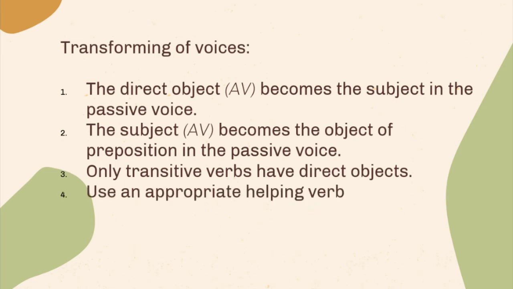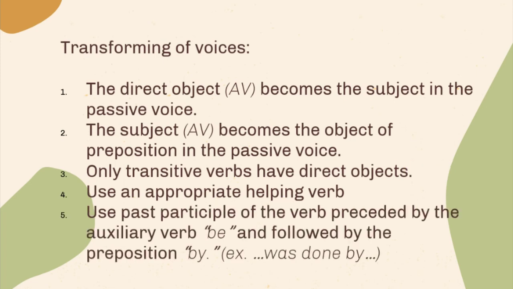Use an appropriate helping verb that is the same tense as in the active voice and should agree with the subject. And lastly, use the past participle of the verb preceded by the auxiliary verb be and followed by the preposition by. Example, was done by.